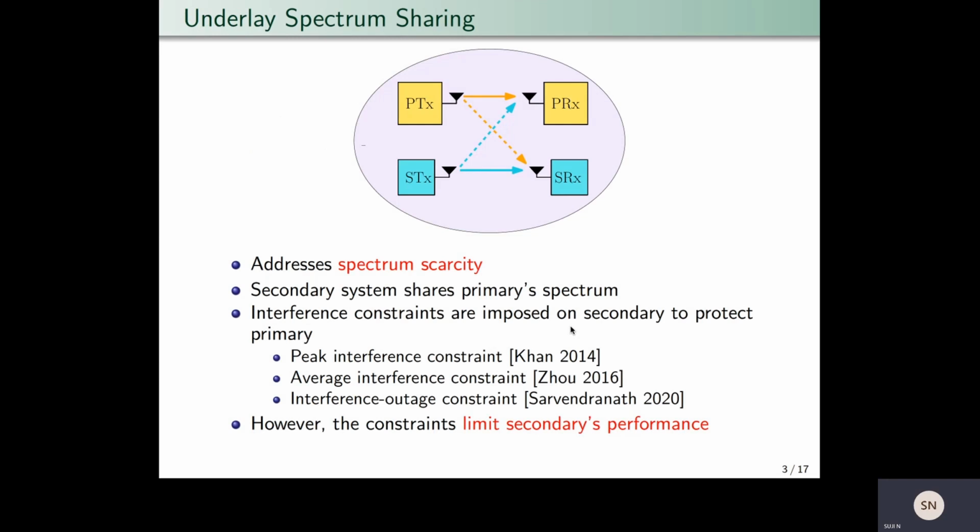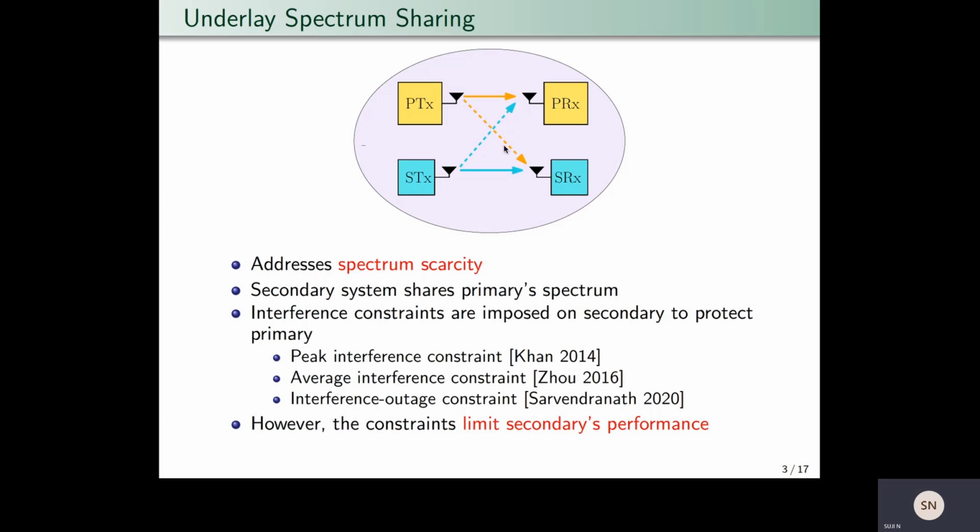So, one of the major challenges that modern wireless communication systems face today is spectrum scarcity. Underlay spectrum sharing is a technique that addresses this problem by improving spectrum utilization. For example, here in this figure, we can see a primary system with a primary transmitter and primary receiver, and a secondary system with a secondary transmitter and secondary receiver. Here, the high priority primary system shares a spectrum with the low priority secondary system. So when both systems communicate simultaneously, there will be interference at both receivers.